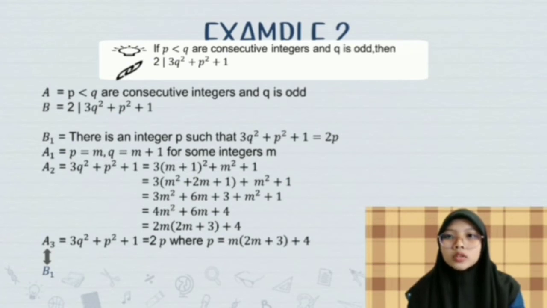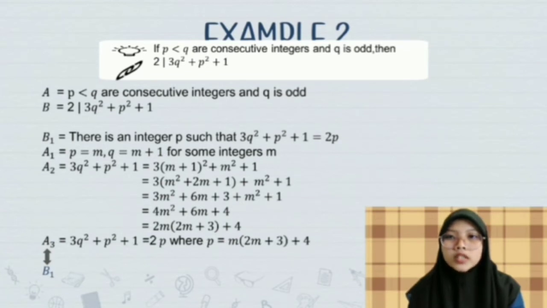A2: 3q squared plus p squared plus 1 equal to, we substitute the values, 3(m plus 1) squared plus m squared plus 1 equal to 3m squared plus 6m plus 3 plus m squared plus 1 equal to 4m squared plus 6m plus 4.